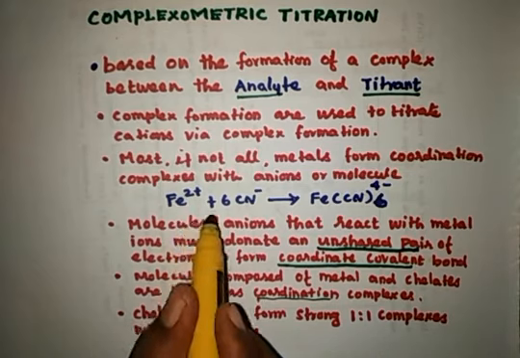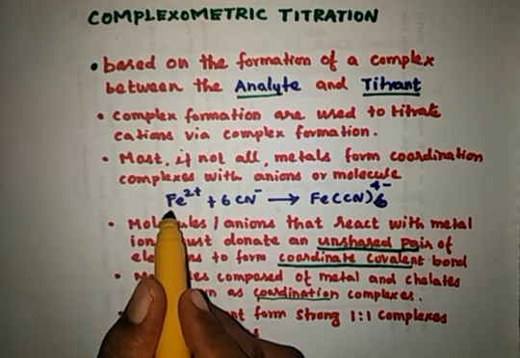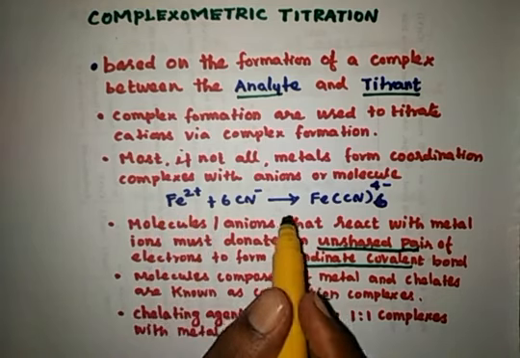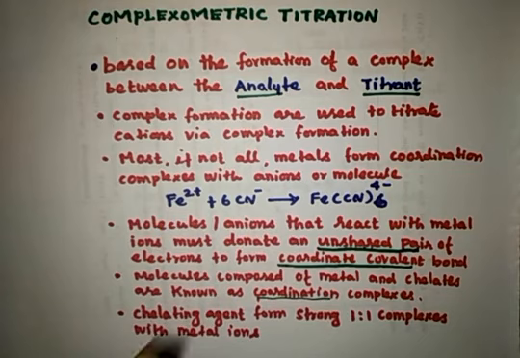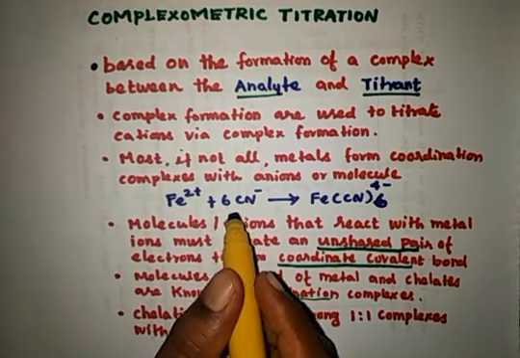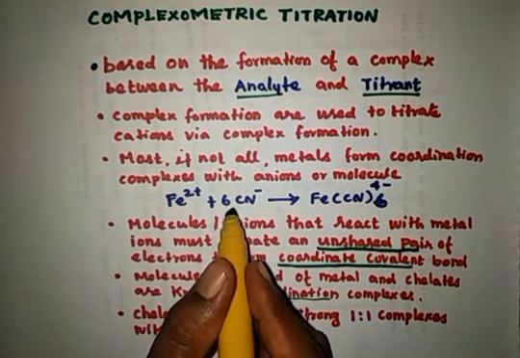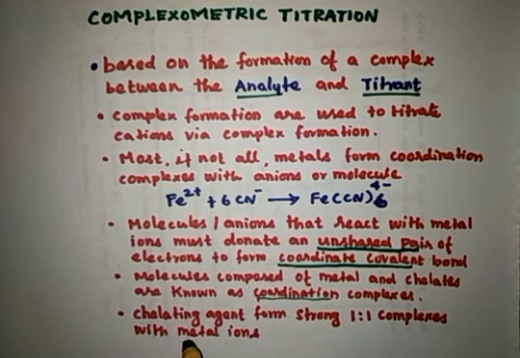Here is the formation of the complex between one ferrous ion and six coordinated ligands. If the chelating agent forms strong 1:1 complexes with the metal ions, for example EDTA, we shall discuss it later.